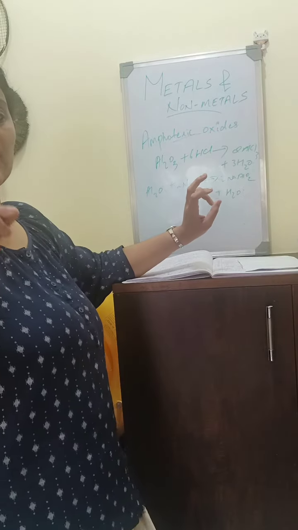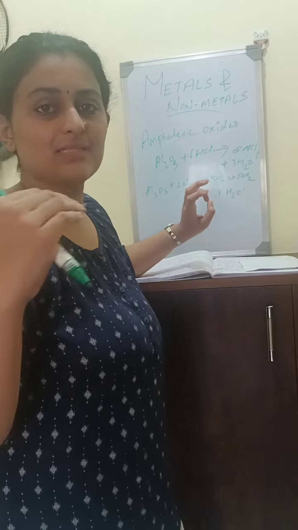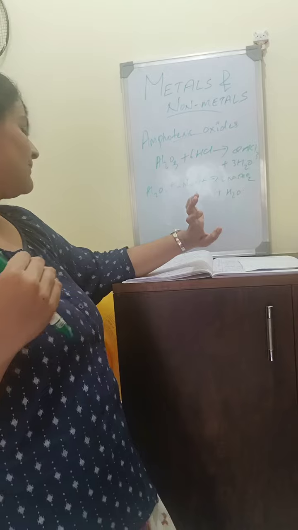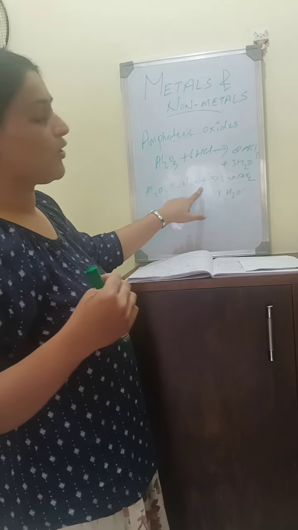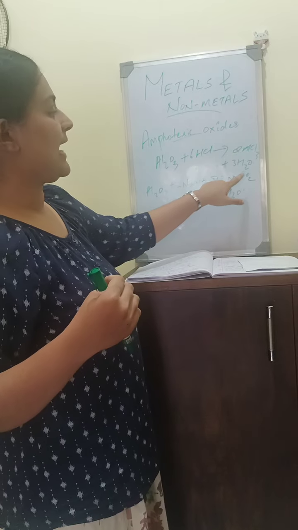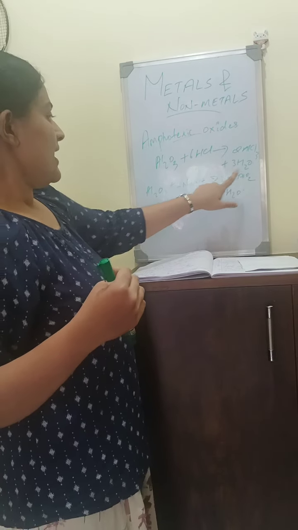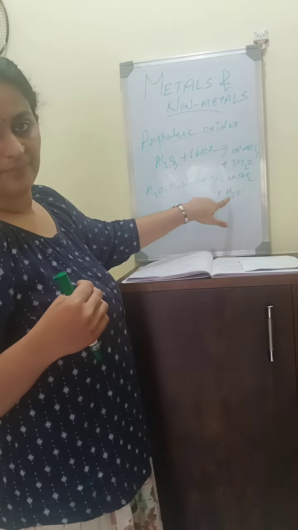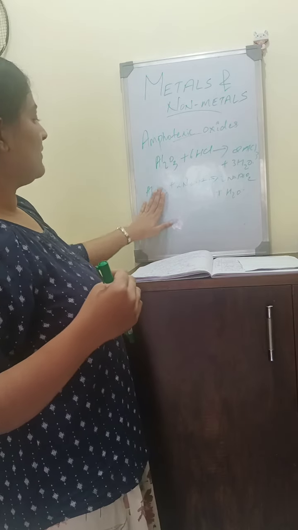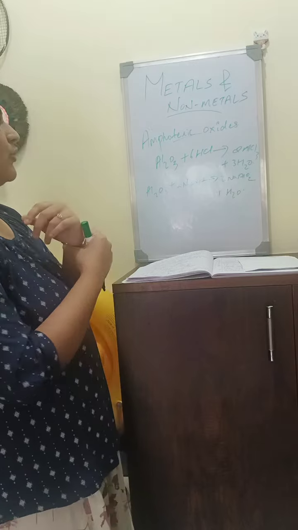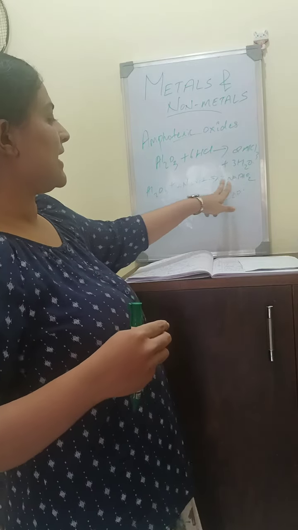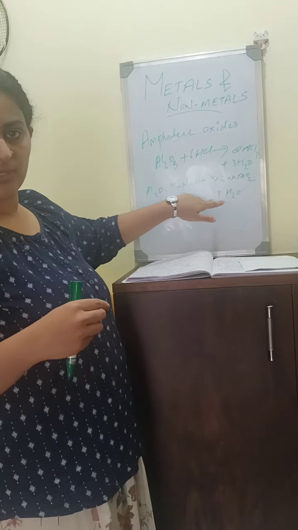Amphoteric oxides are oxides of metal which react with both acids and bases to form salt and water. Al2O3, aluminium oxide, reacts with 2 molecules of NaOH base to give 2NaAlO2, sodium aluminate, which is a salt, plus H2O water.